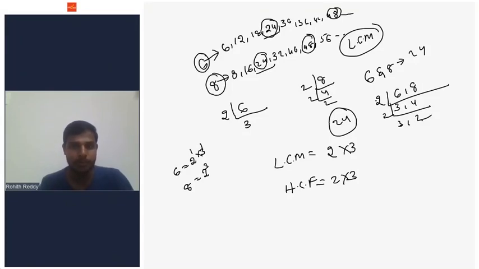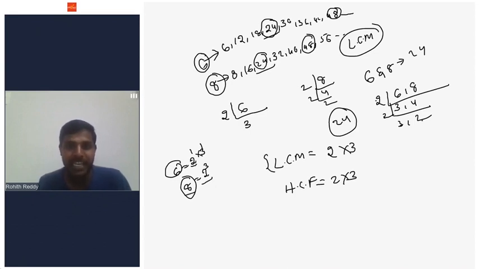For finding the LCM, we will write the highest power of 2 and the highest power of 3. In the prime factorization of 6, the power of 2 is 1. In the prime factorization of 8, the power of 2 is 3.